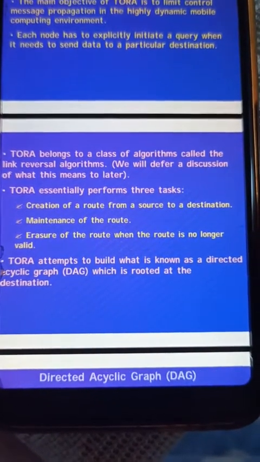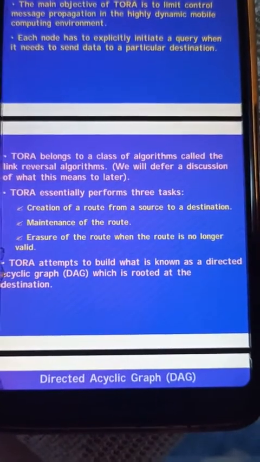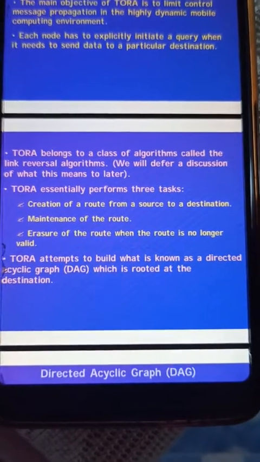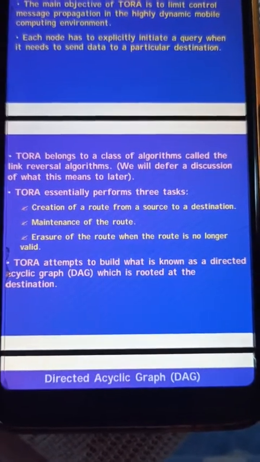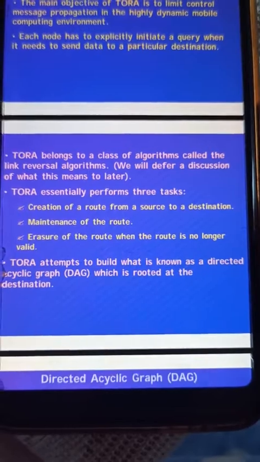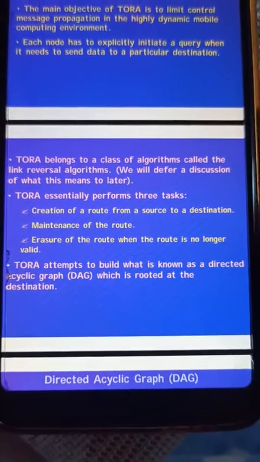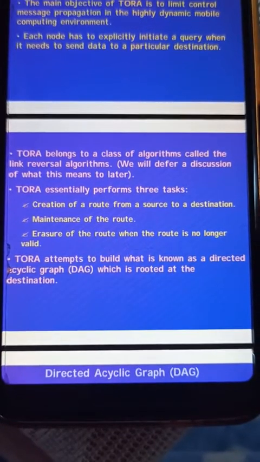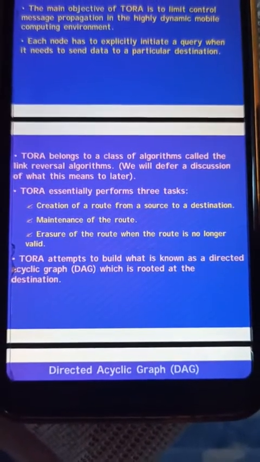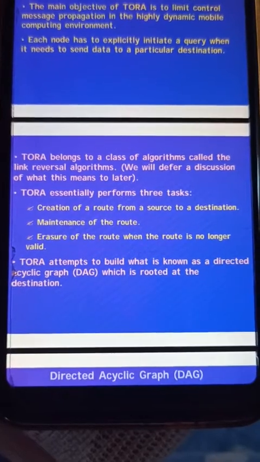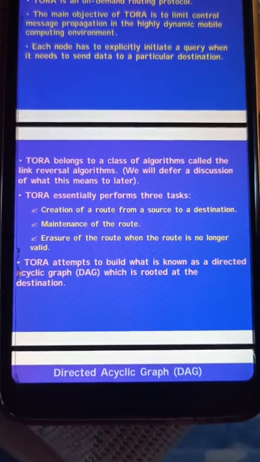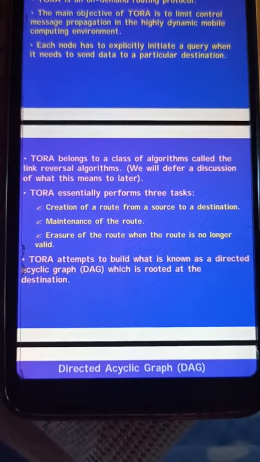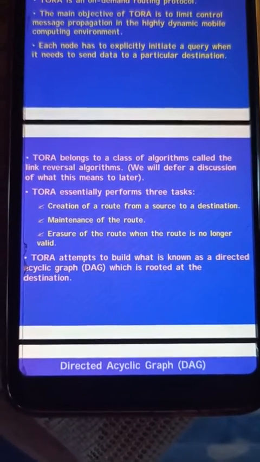The second task of TORA is maintenance of the route, so if any link failure happens between two nodes, it maintains the route. The next is erasure, which removes the route when the route is no longer valid.